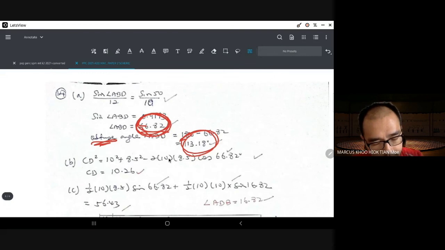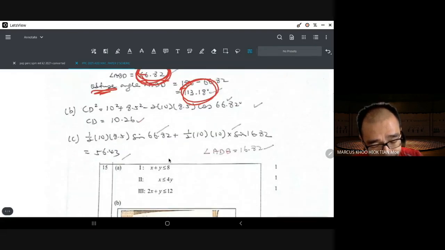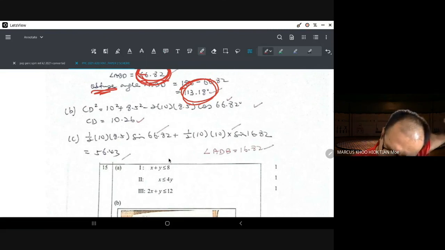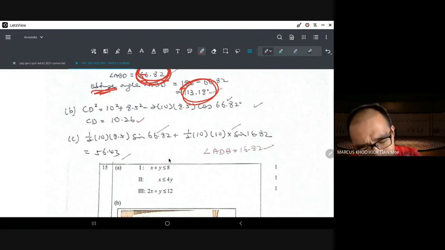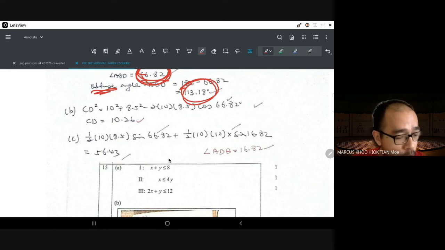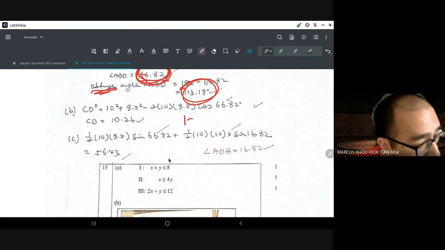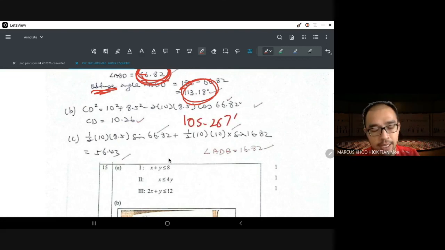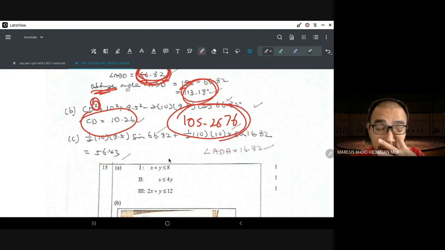The second one is we use the cos rule to calculate. And one thing that I noticed quite a number of you did, which I'm always very vexed when people do this, is they forget to square root. So they will give you the answer equals to 105.2676. But the answer is 10.26. Why? Because there is a square. You forgot to square root. Quite a lot of you.